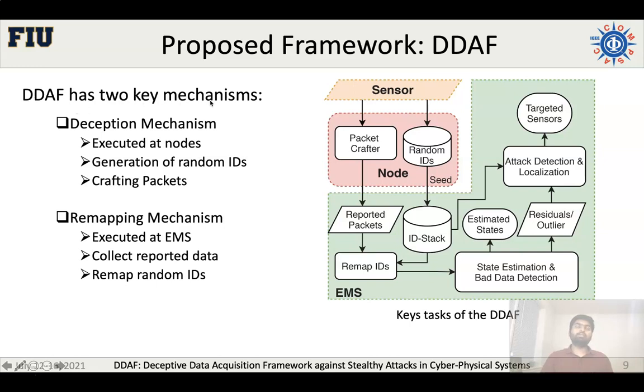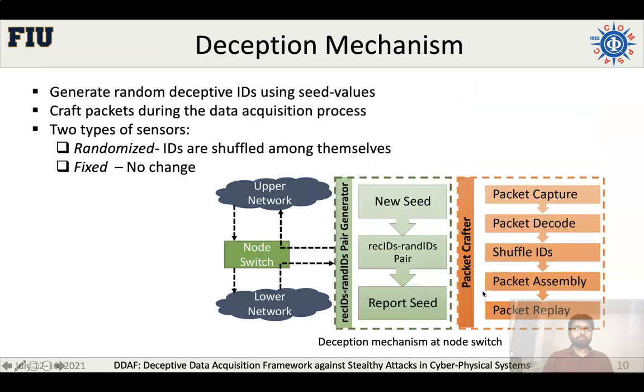DDAF has two key mechanisms: the deception mechanism and the remapping mechanism. The deception mechanism is executed at nodes or the network switches, and the remapping mechanism is executed at the EMS, or energy management system. The deception has two parts: RAC ID, RAND ID pair generation, and the packet crafter. The deception mechanism generates random deceptive IDs using seed values at the network switches, and crafts the packets during the data acquisition process by replacing the received IDs with the RAND IDs.